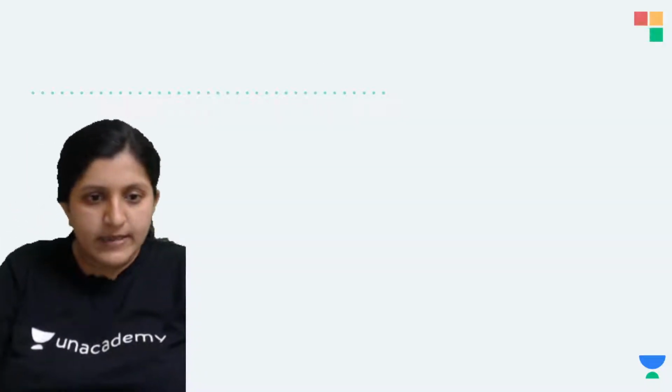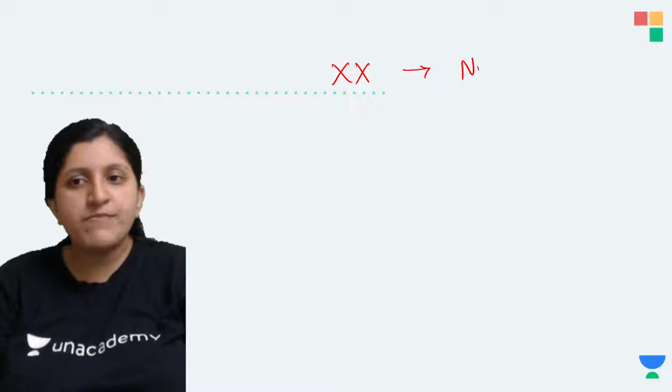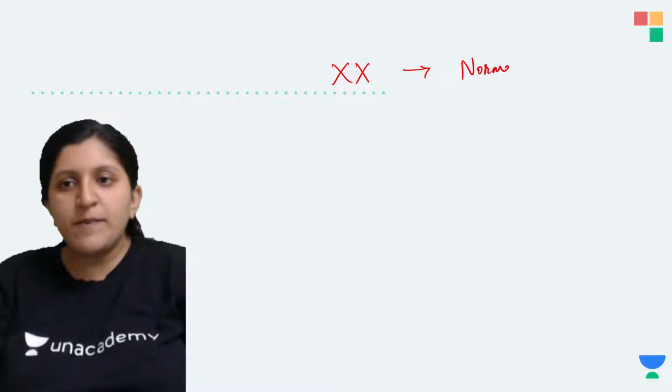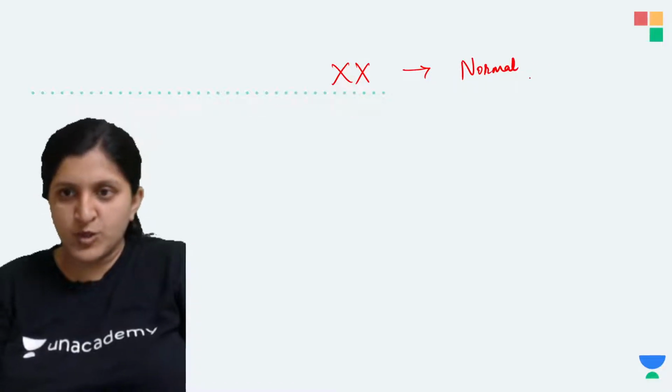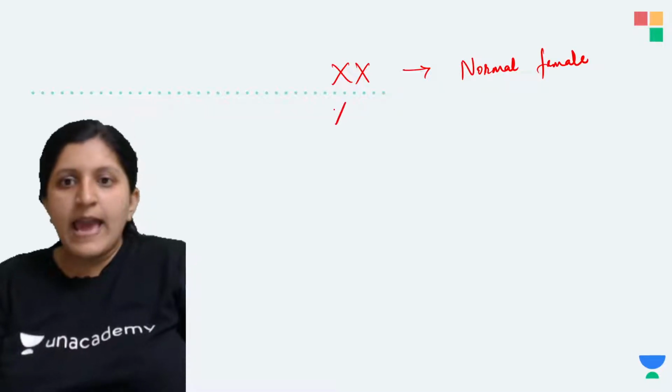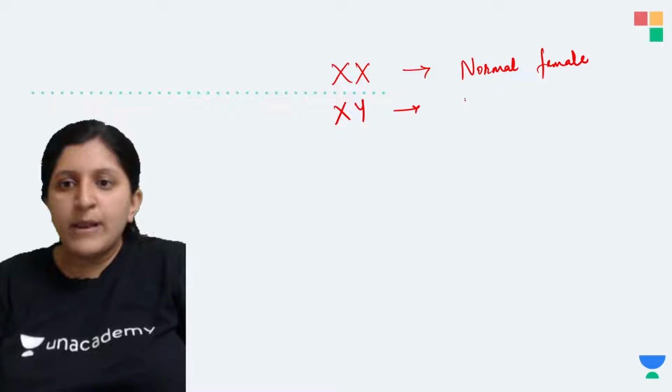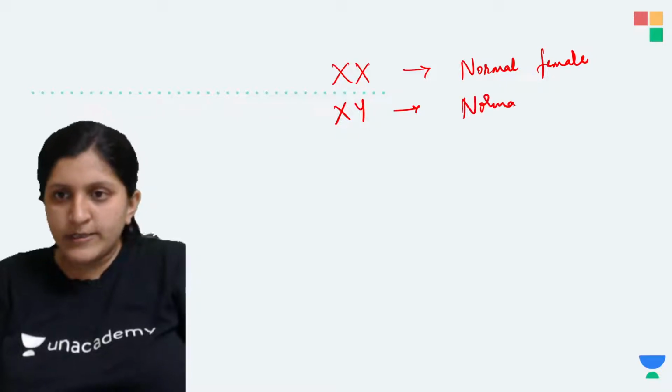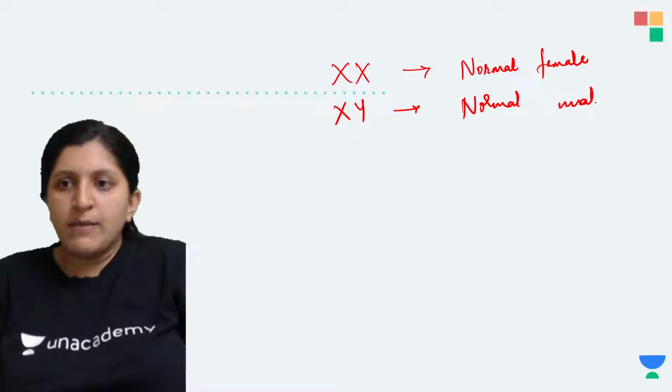Just a second. So let's have a look at this. This is a normal female because there is no faulty chromosome. So this individual is the normal female, and this individual is a normal male without any disorders.